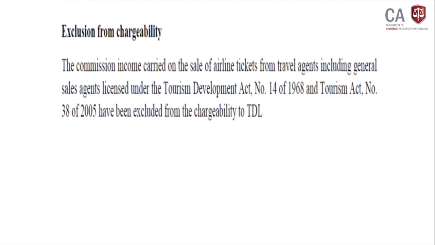Commission income earned on the sale of airline tickets by a travel agent, including a general sales agent licensed under the Tourist Development Act number 14 of 1968 and Tourist Act number 38 of 2005, has been excluded from the chargeability of TDL. Normally these activities also belong to tourism, but especially they are excluded when calculating the TDL.